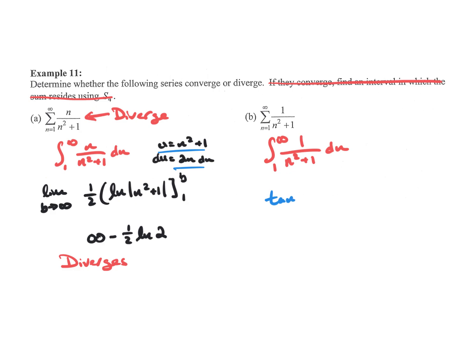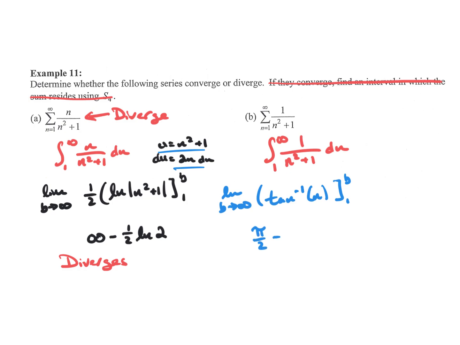So I now have an arctangent of n from 1 to b, with a limit as b approaches infinity. Again, we need to show that proper notation because it's an improper integral. Now when we substitute infinity, we have arctangent at infinity, and we should know that it's pi over 2.